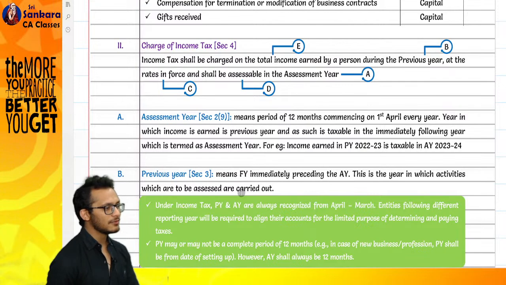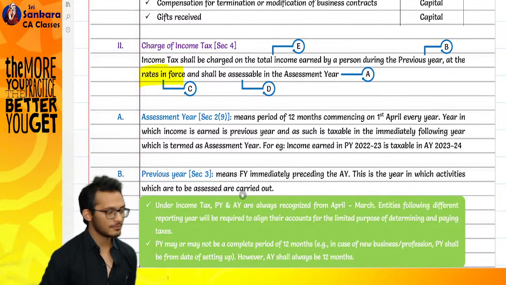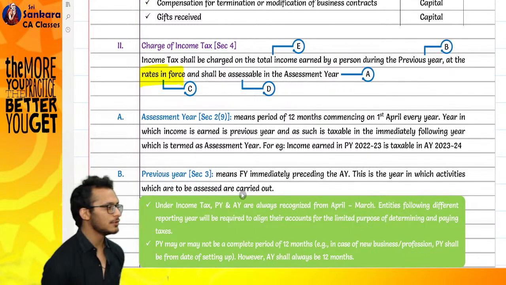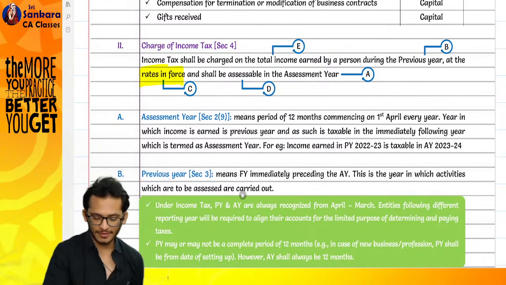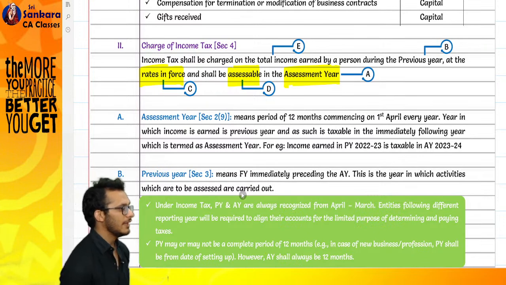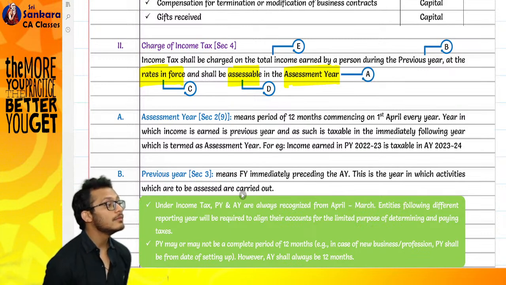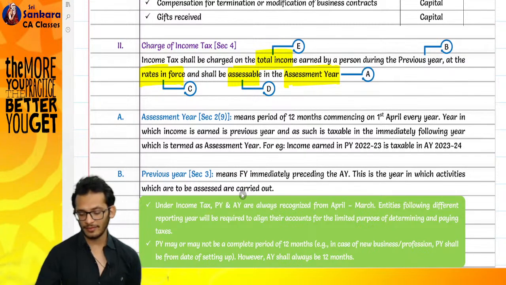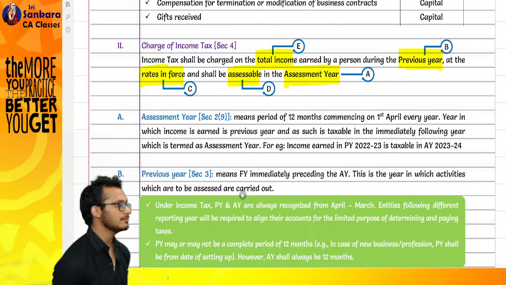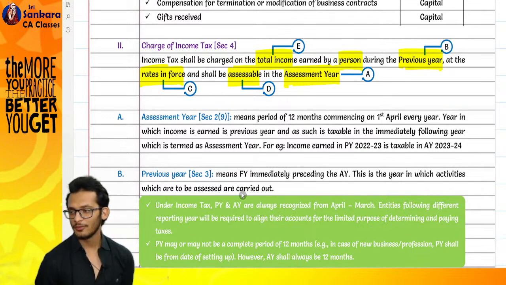Read the 2 lines. Tell me what are the words you don't know. We don't know what is rates in force. What else don't we know? Do you understand everything else in the section? Assessment year. Accessible. Everything else is clear? Total income. Previous year. Very good. Person.